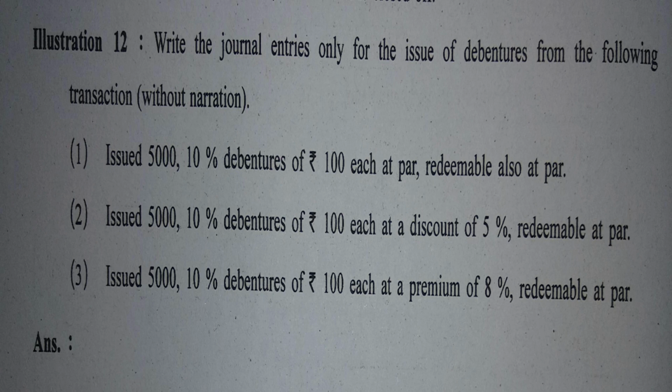A company has issued 5,000 debentures of rupees 100 each at par. This simply means that the debenture of 100 has been issued at 100 rupees itself. And also 100 rupees will be redeemed, will be returned. Let us see the journal entry for this.